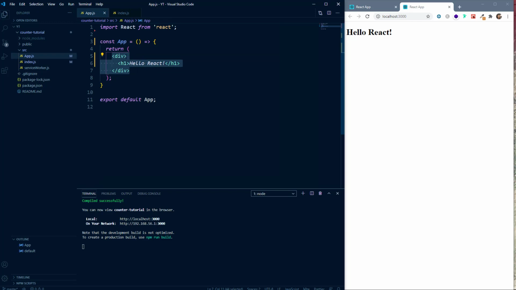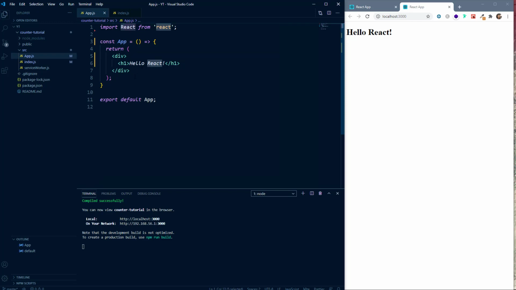However, this is not HTML, guys. This looks like HTML, but this is JSX, that is JavaScript XML. What JSX does is allow us to write HTML-like code inside of JavaScript. So this is a JavaScript file, and we are writing HTML inside it that is provided to us by JSX, and we are able to use JSX because of React.